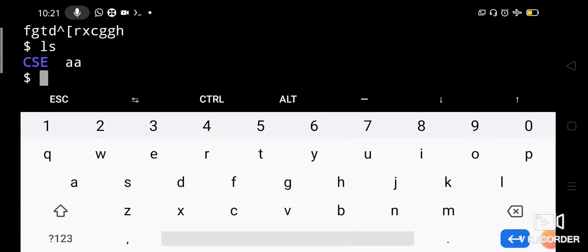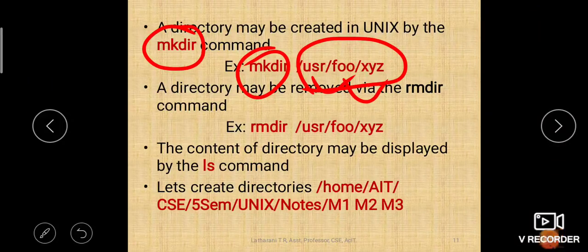Okay, now we have completed the time of our class. Can you take it as an assignment? I have told you how to create a directory, how to change the directory and enter into that directory.